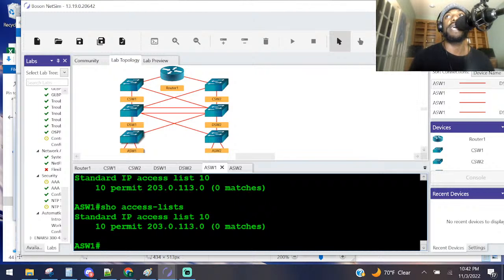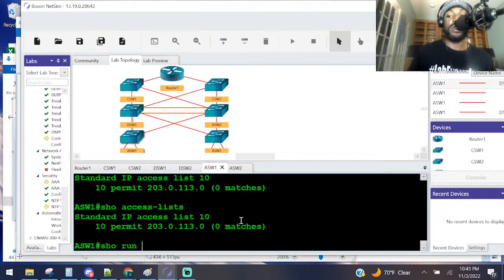ASW1, wrong access group, permit address. Let's see. Are you sure? Permit. Oh, good catch, man. Listen, man. Shout out to Foster for that one. I'm doing the whole network. That's wrong. Good catch. It's supposed to be 113 dot. Let's see.